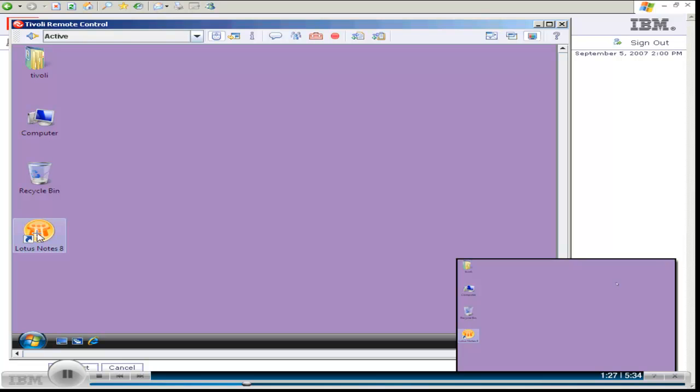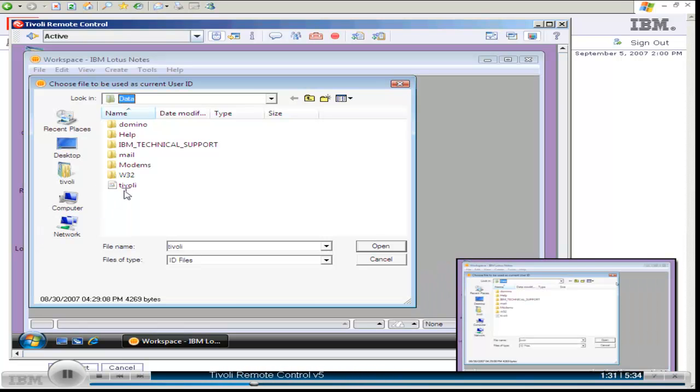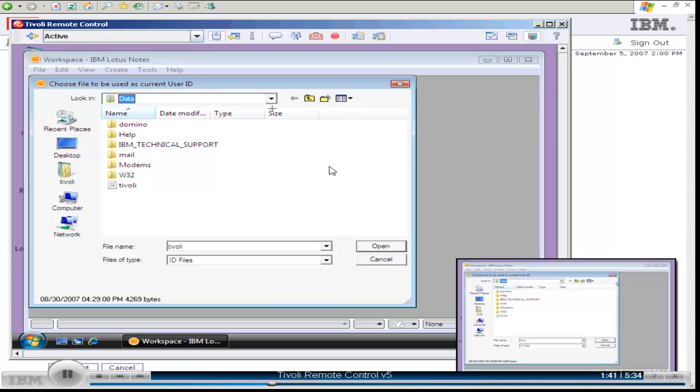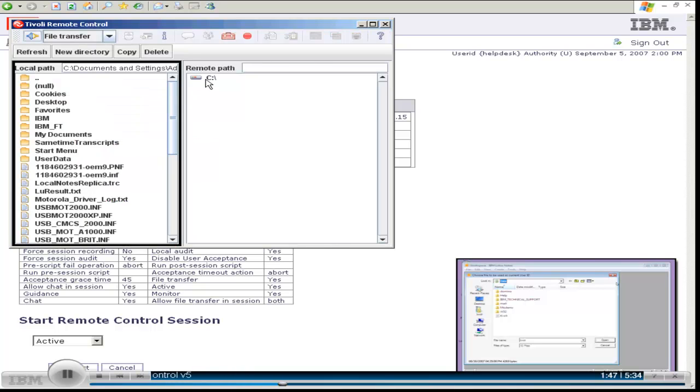The end user was reporting a problem with her email, so the agent launches Lotus Notes to see what is going on. Right away, we see from the error message that the problem is due to a corrupted ID file. To fix this problem, the agent needs to copy a new ID file to the end user's computer, so the agent switches the remote control session to file transfer mode.